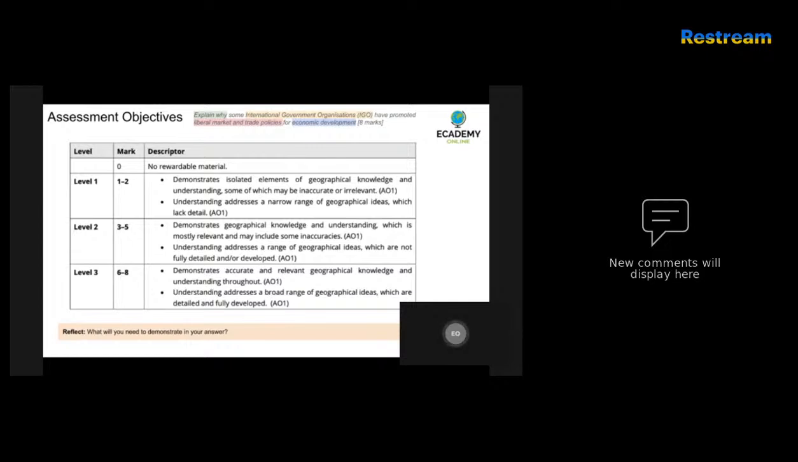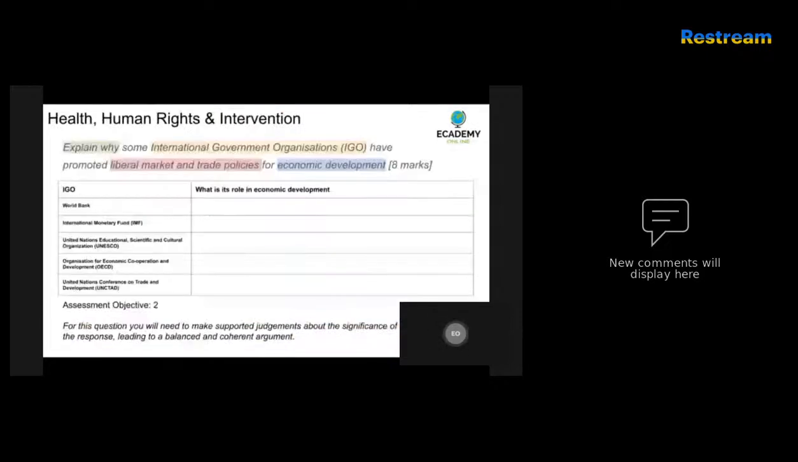Before you start answering this question, my strong suggestion would be to break down the components of the question itself. Remember, this is an explain question, and then you need to refer to specific IGOs and demonstrate your understanding of what a liberal market economy is and what trade policies are in the role of economic development. So on the left-hand side here, you've got the international government organizations: World Bank, the IMF, UNESCO, OECD, and UNCTAD, the United Nations Conference on Trade and Development.